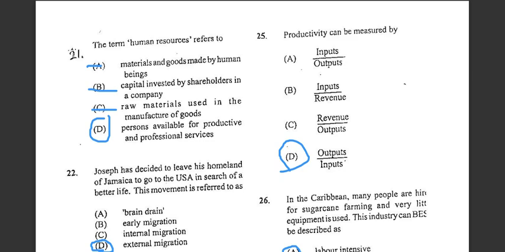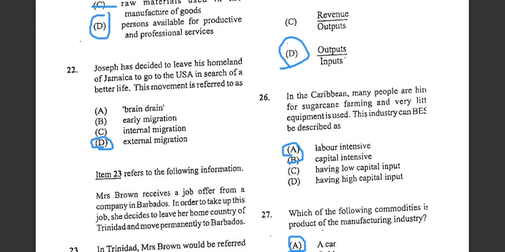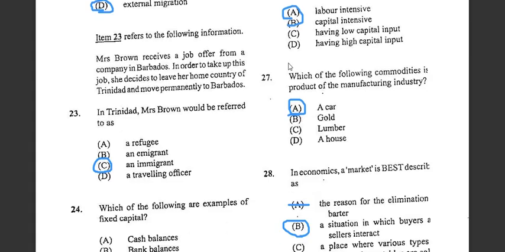Alright, good. Number 22, it says Joseph has decided to leave his homeland of Jamaica to go to the USA in search of a better life. This movement is referred to as, we are talking about extra-regional, I would say external migration. External migration is leaving your country and going to another country. If it were internal migration, we would be moving from our country to another Caribbean country. So you're not moving from a Caribbean country to another Caribbean country, so it would not be internal, it would be external migration.